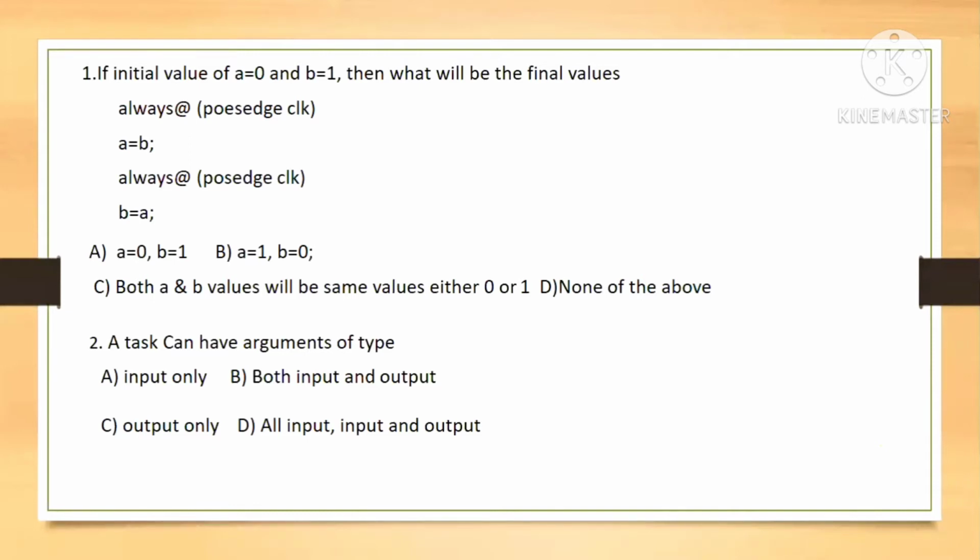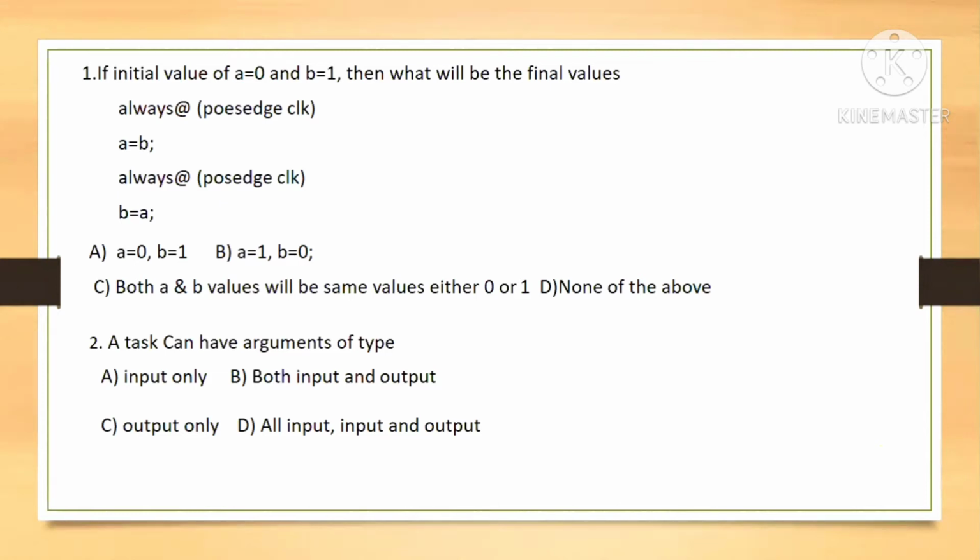Sir, it will depend on the simulator. Okay, fine. Another girl who is speaking, can you explain that one? It is a race around condition. We can't predict whether the output is a 1 or a 0, so it will depend on the simulator which block is going to be executed first.